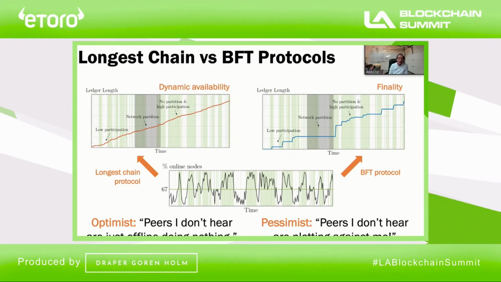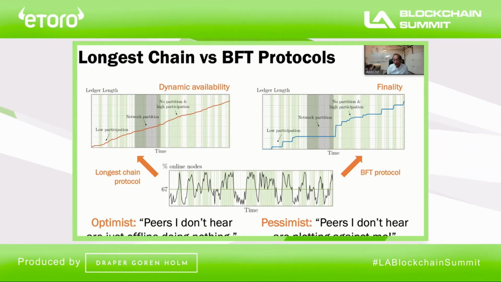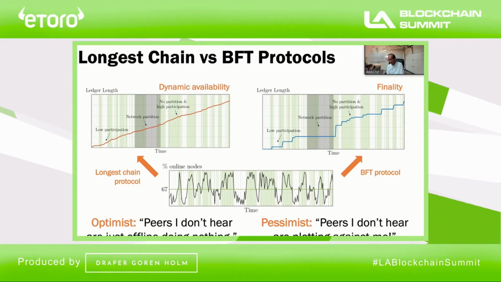And here, when it doesn't hear from nodes, then it thinks that these peers that we don't hear from are actually plotting against me, growing another chain invisible to it. And so to be conservative, it needs to stop confirming, okay? So two different sets of trust assumptions.